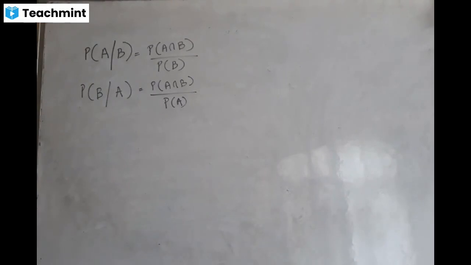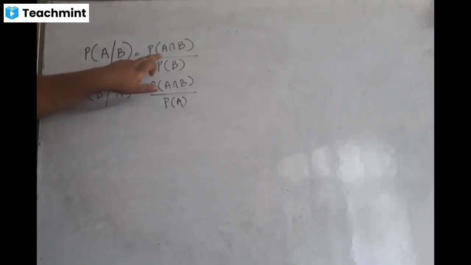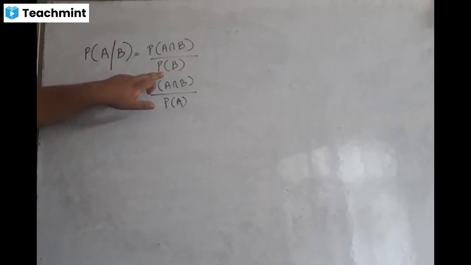For those who joined late, I will explain the concept; it is going to be very easy and clear. What does A slash B mean? Probability of A under the condition that the event B has already occurred. The formula is probability of A intersection B divided by probability of B, because the event B has already occurred.